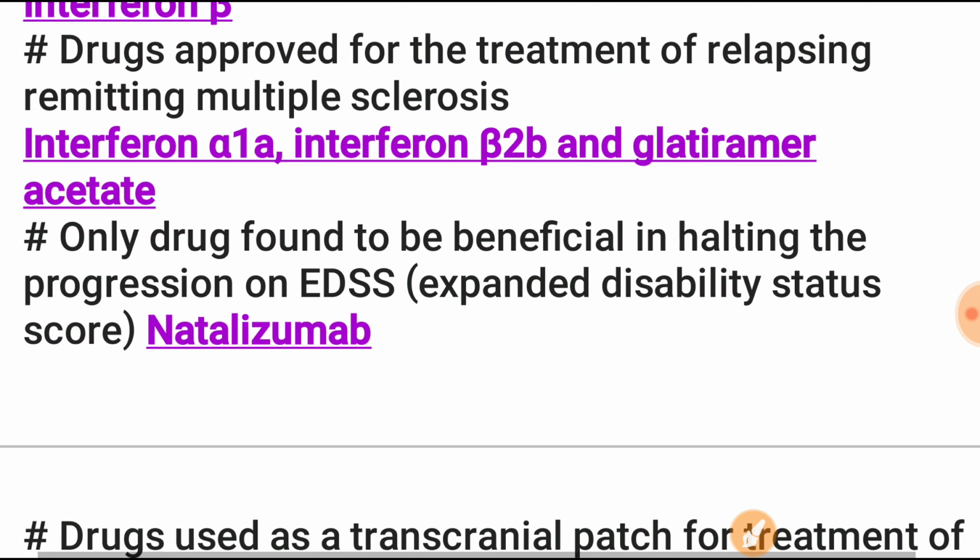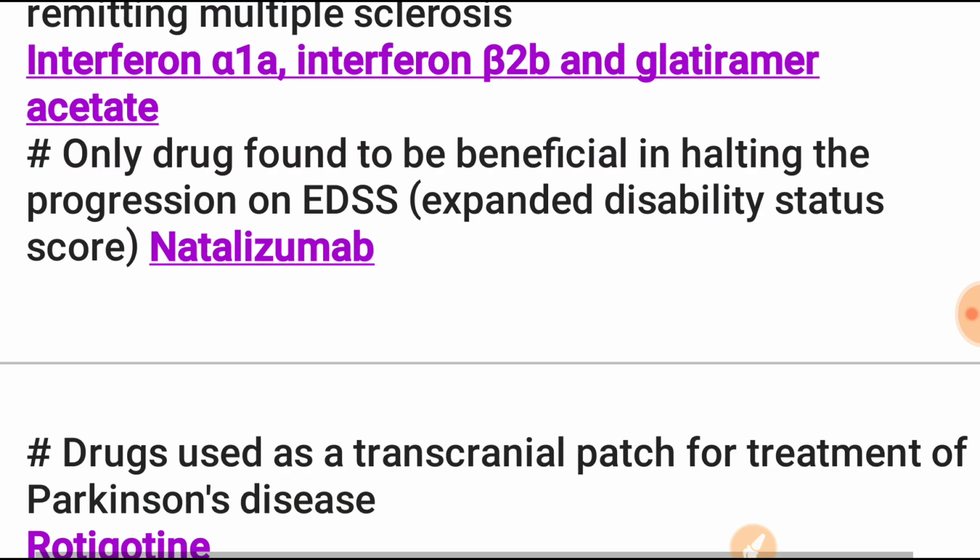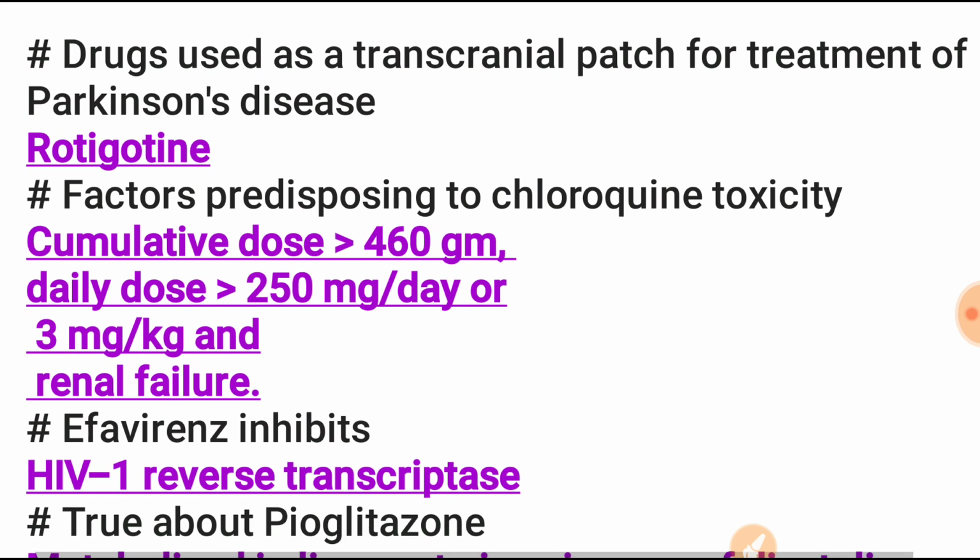Next one is the only drug found to be beneficial in halting the progress on EDSS, expanded disability status score, which is natalizumab.